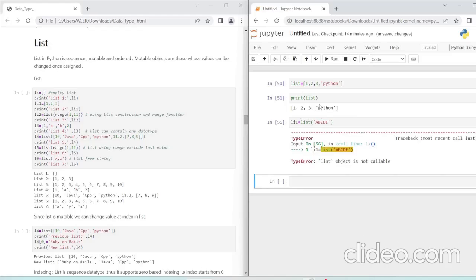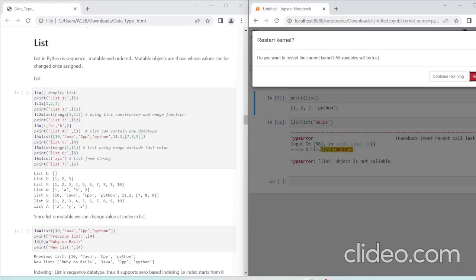Okay, I know what the issue is here. What happened? I made this list here and it overwrote the list constructor. So what I will do, I will